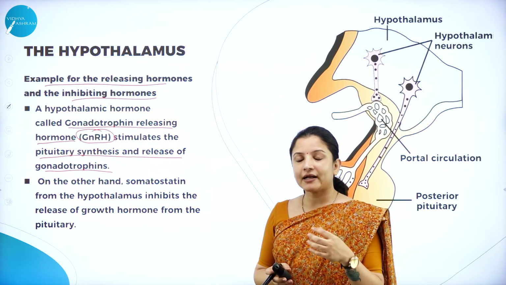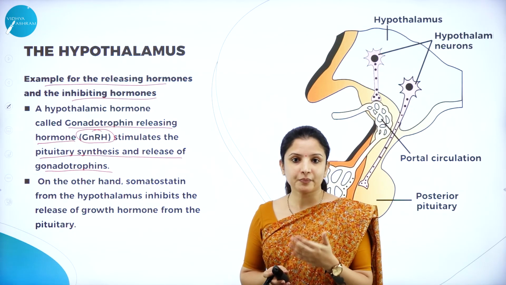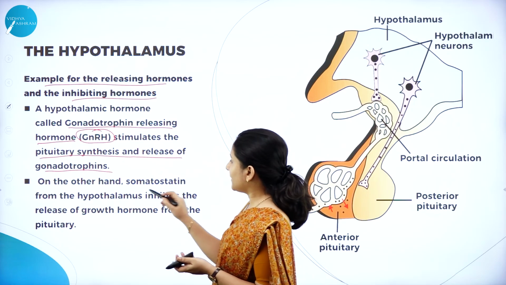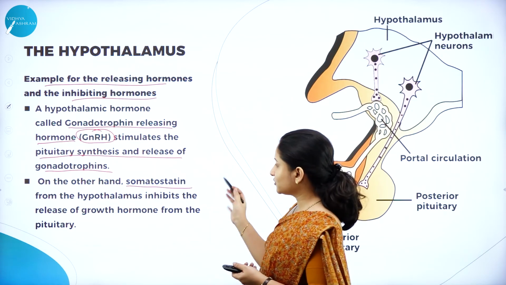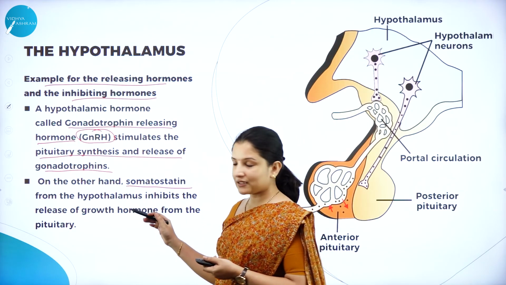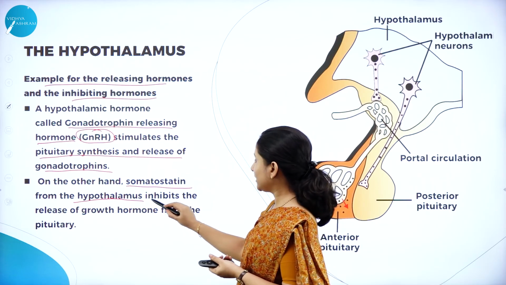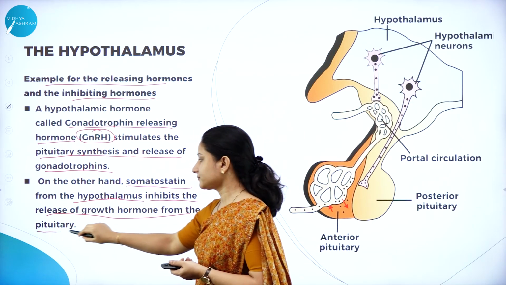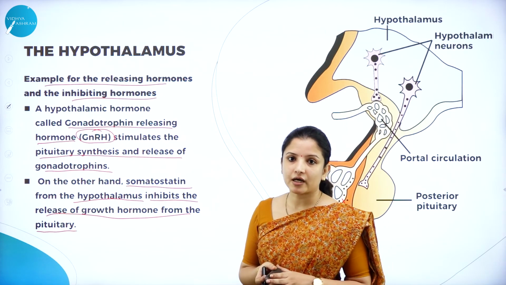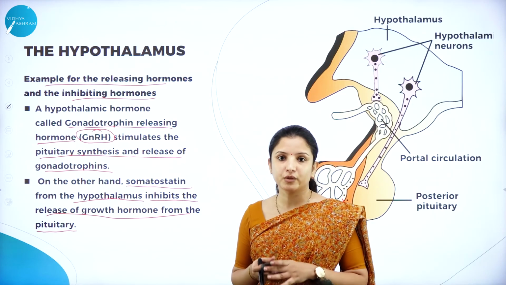Next, on the other hand, there are certain hormones which inhibit the release of hormones by the pituitary gland. Say for example, there is a hormone called somatostatin. This somatostatin that is released by the hypothalamus will inhibit the release of growth hormone from the pituitary. Various types of growth hormones are there, and growth hormones are needed for the overall growth of the human body.